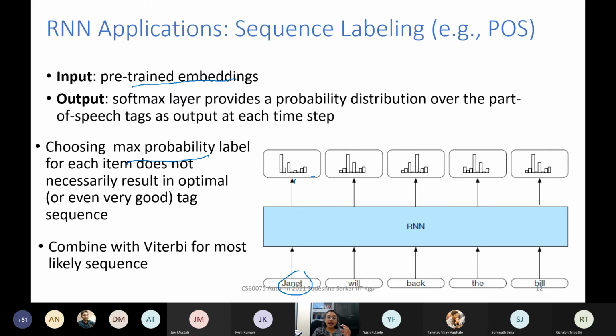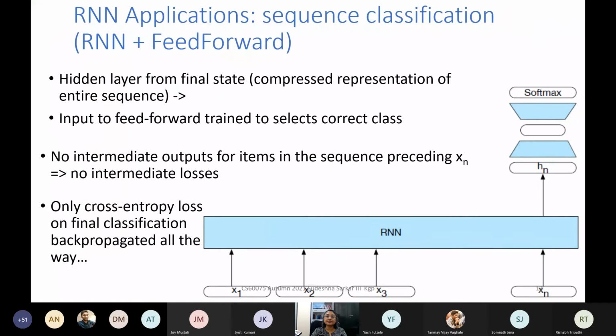right? And because the maximum probability label individually may not always be very good, we can combine this. We can use beam search, or even better, we can combine this with a Viterbi algorithm to find the most likely sequence. Okay. So often in the state-of-the-art approaches for part of speech and NER, there is an RNN at the bottom, and on top of that, we have an HMM, or we have the Viterbi algorithm, or even a CRF.